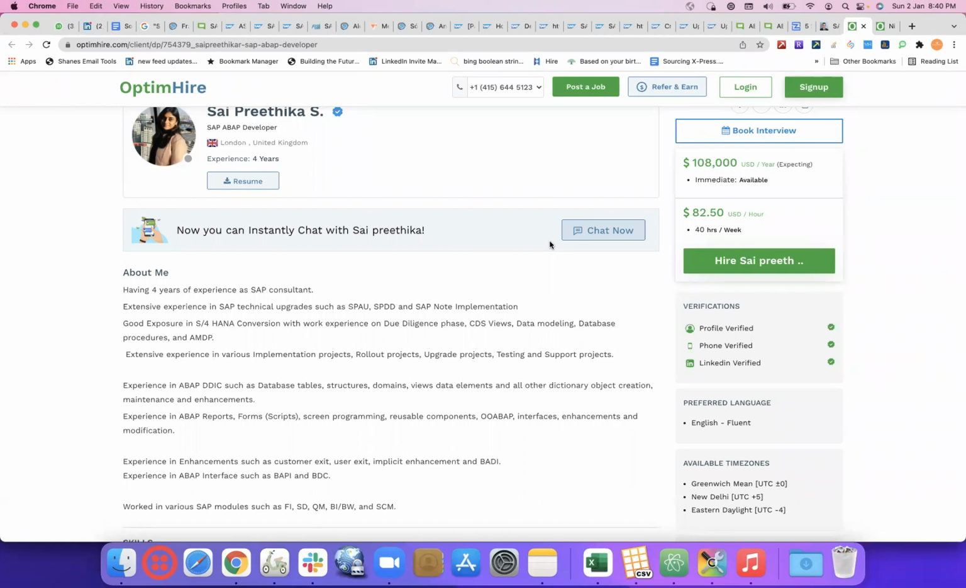So what I'm trying to say is, in case you're completely new to any market and you don't know which portals are working in that market, image search is one of the best ways to go about it. Yes. Okay.